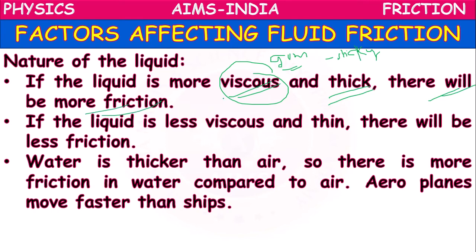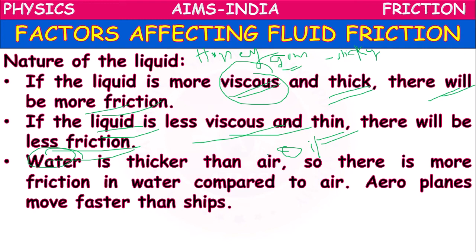Like honey. We can take the example of honey for a viscous liquid. If the liquid is less viscous and thin, like oil, there will be less friction.